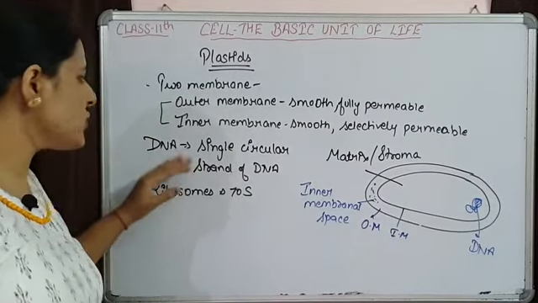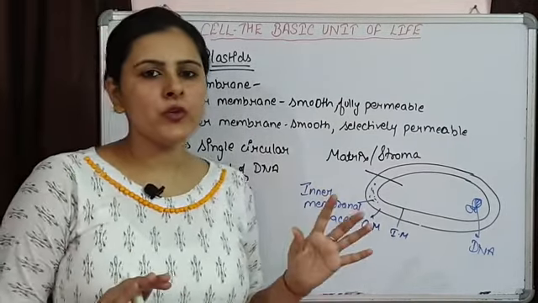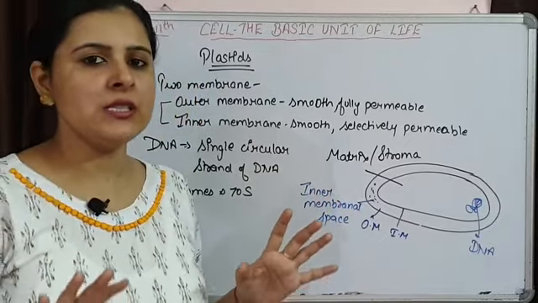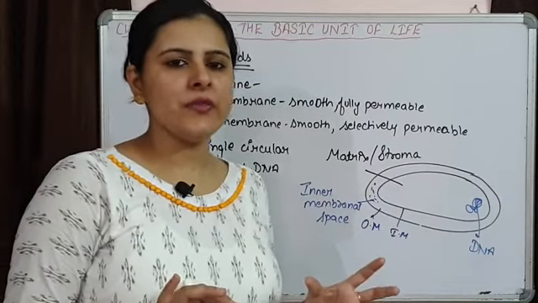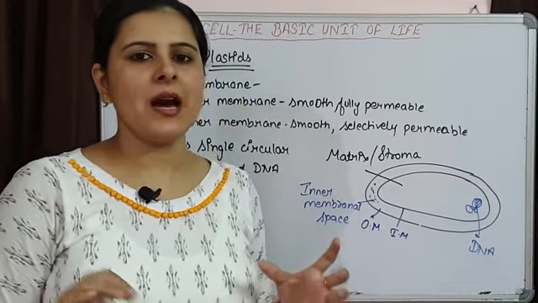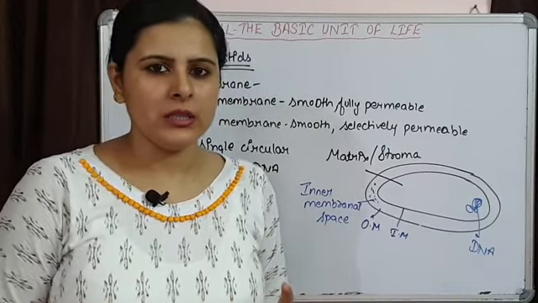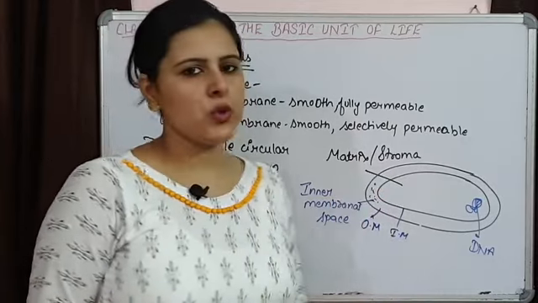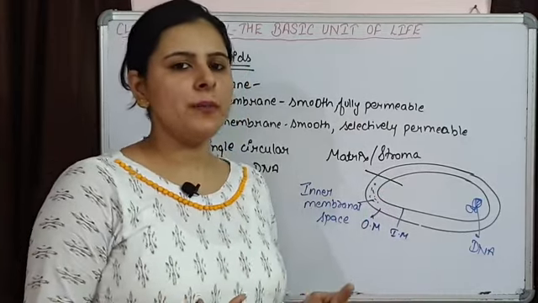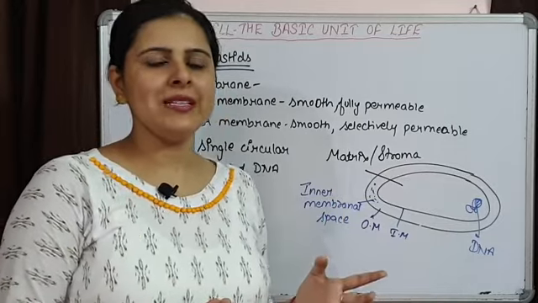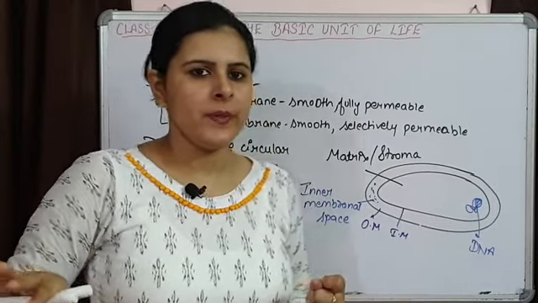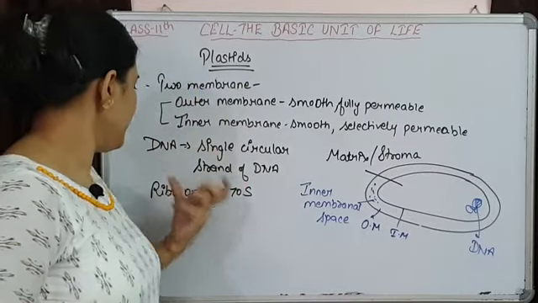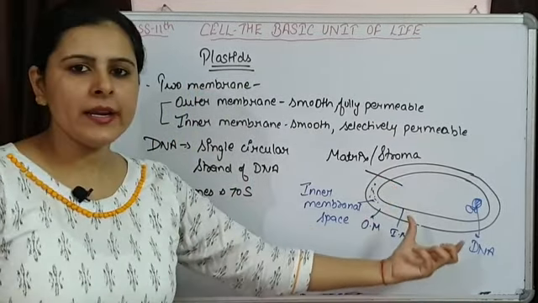So these ribosomes and DNA are going to form major enzymes and proteins that are required for the functioning of chloroplast. That's why we are saying that these chloroplasts are semi-autonomous organelles, because most of the things they are going to do by themselves, but they are not completely autonomous, because for some of the enzymes and proteins they are going to depend upon the nucleus. So this is something about DNA and ribosomes.